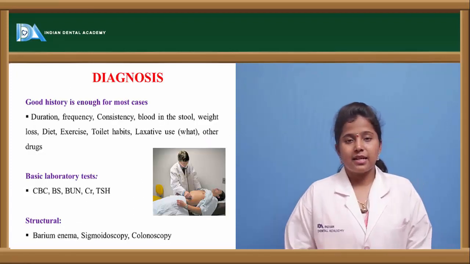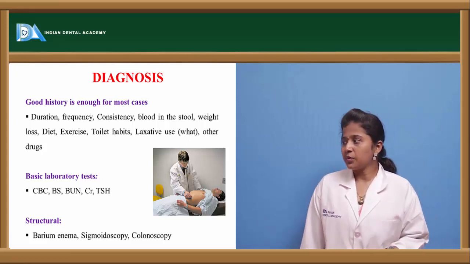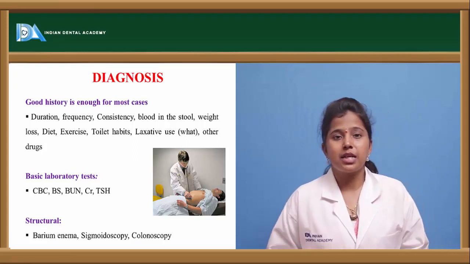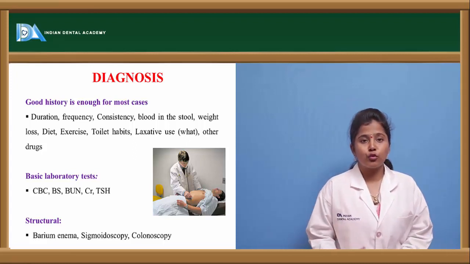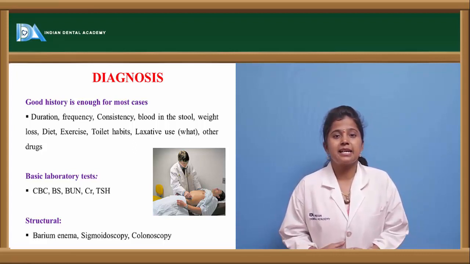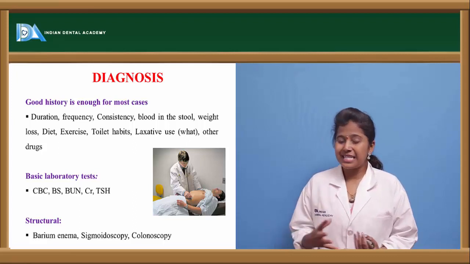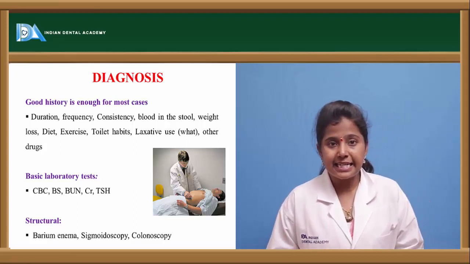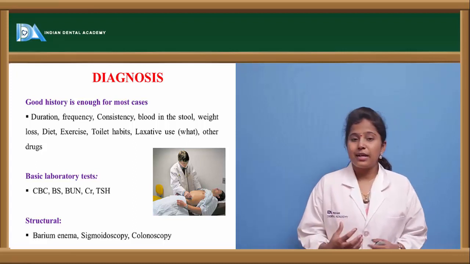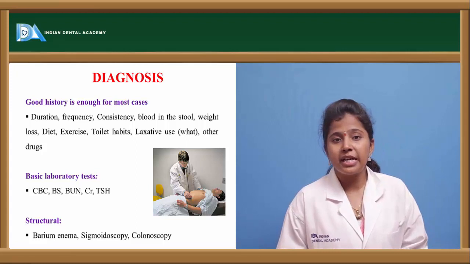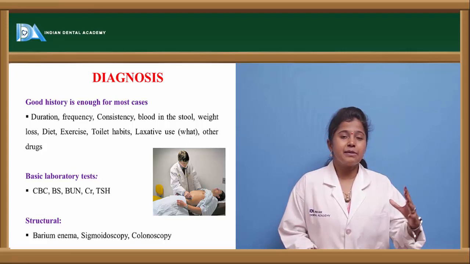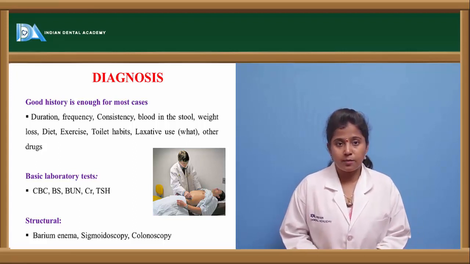How can we diagnose? There are three ways to diagnose. The first one is by seeing the history of the patient, by observing his diet, whether he's taking proper vegetables, fruits, or proper fibers, or whatever we require, whether a balanced diet is taken by the patient or not. And the other one is his eating habits, his daily exercise, his age, his heredity, as well as his toilet habits, as well as whether he is prone to some medications, because of which this constipation may be caused or not. By seeing the patient history only, we can diagnose up to some extent.